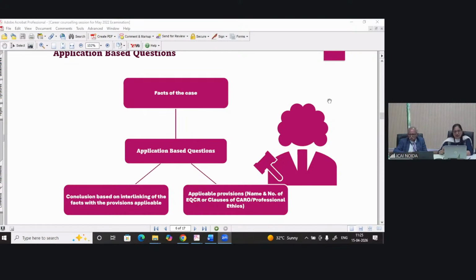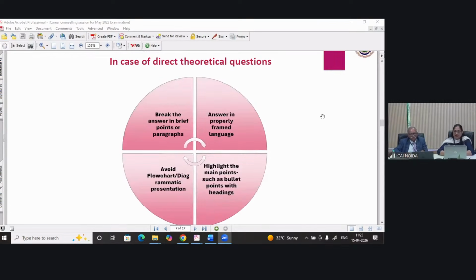I suggest you develop the habit of remembering the standards' names along with numbers. In the examination at final level, it is expected to have advanced knowledge, so it's always good to quote the clause number, standard number, or any other, like for NBFC or RBI, any other part, you need to give that detail. But if you are not confident, then skip that. So you have to start with the provision, then interlink it with the facts of the case, and your conclusion should be based on the interlinking of the facts, right?